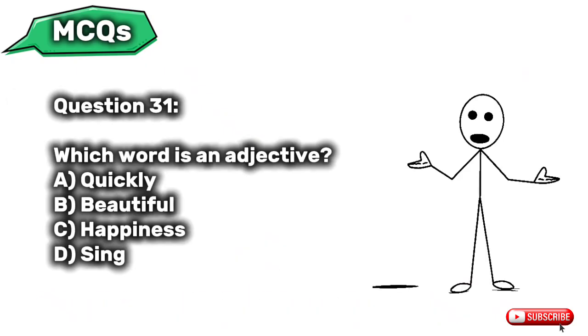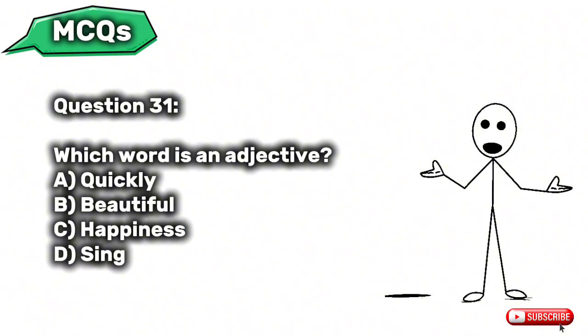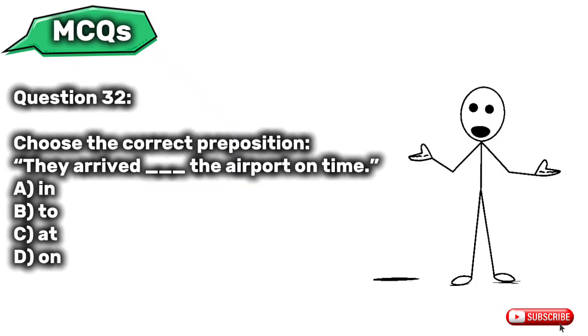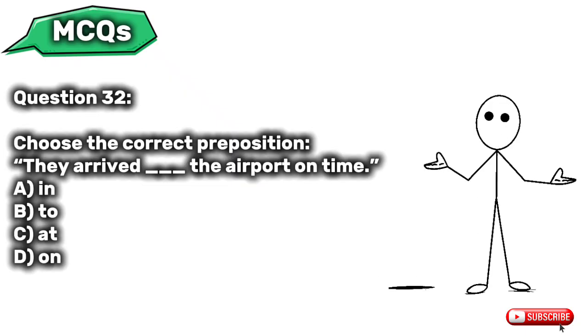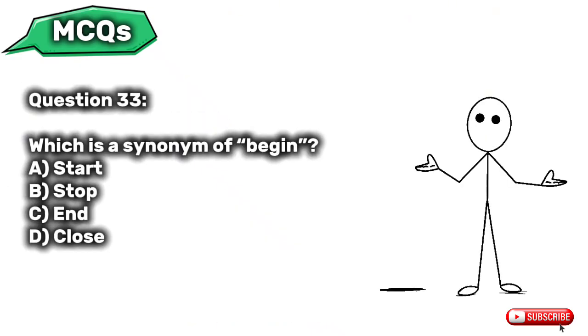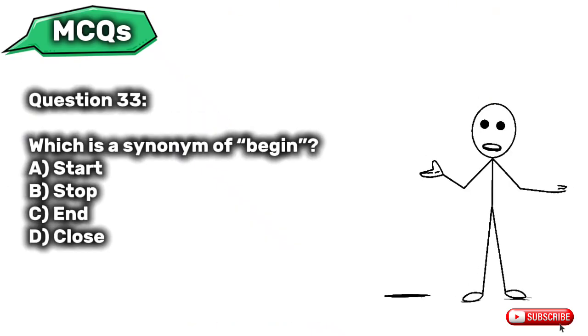Question 31. Which word is an adjective? A. Quickly. B. Beautiful. C. Happiness. D. Sing. Question 32. Choose the correct preposition. They arrived ___ the airport on time. A. In. B. To. C. At. D. On. Question 33. Which is a synonym of begin? A. Start. B. Stop. C. End. D. Close.